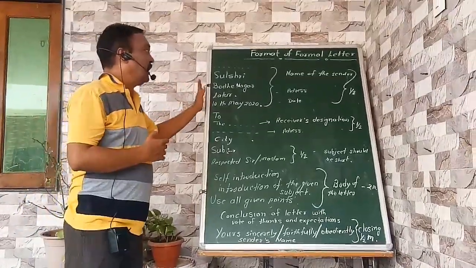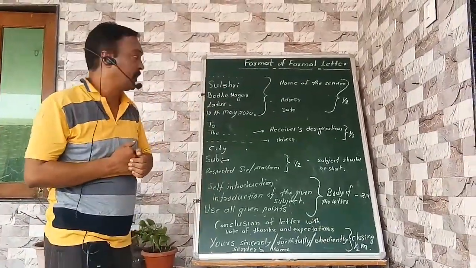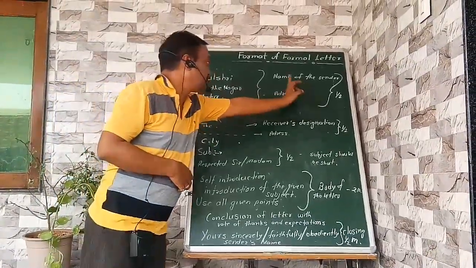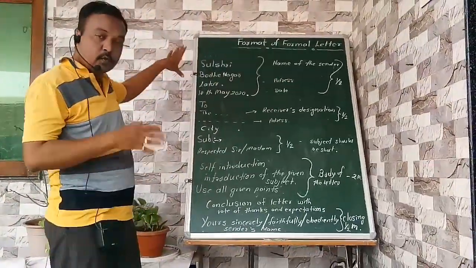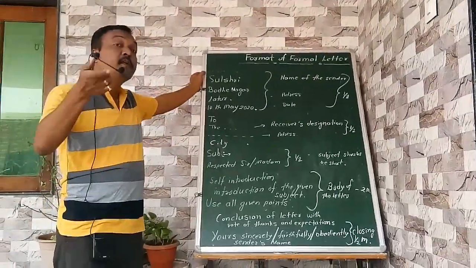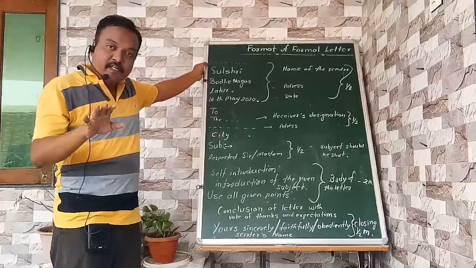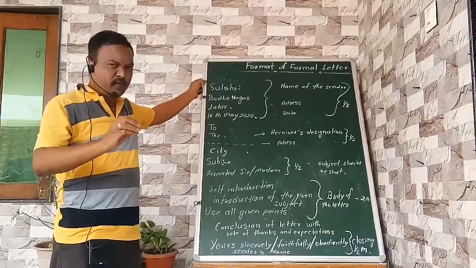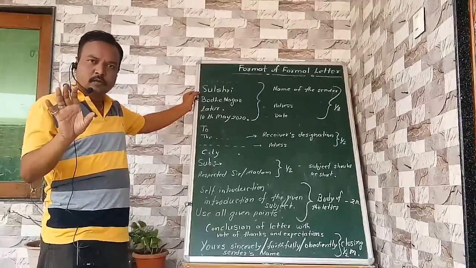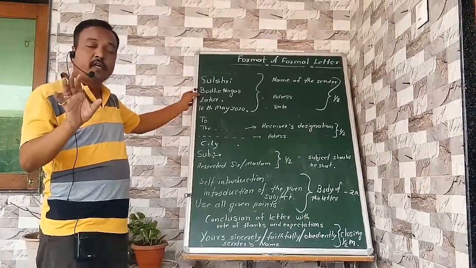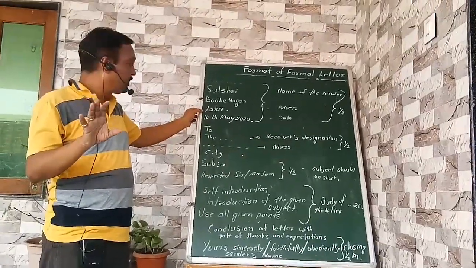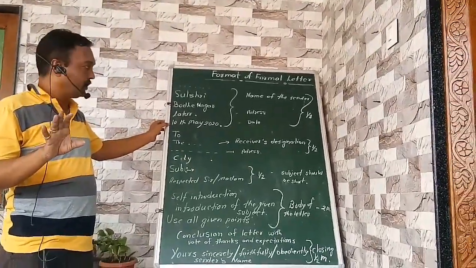So here we start the format of the formal letter. As we have seen in the schema of marking, half mark is for sender's address. What should be there in the sender's address? The sender's name, if it is mentioned in the advertisement or news. If it is not mentioned, just write the name of the house, then where you live, the name of that nagar, then the name of the city, and then date.